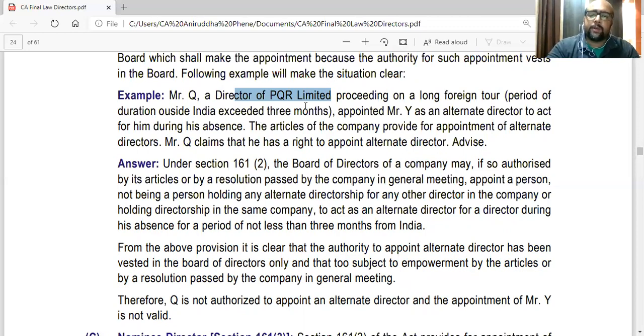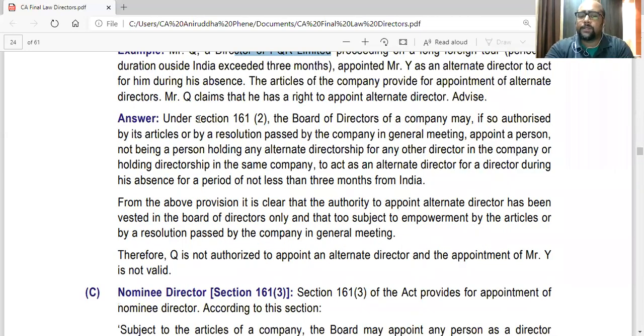So first you have to quote the provision that under section 161 subsection 2, the board of directors may, if so authorized by its articles or by a resolution passed by the company in general meeting, this is the language you have to use, appoint a person not being a person holding any alternate directorship for any other director in the company or holding directorship in the same company to act as an alternate director for the director during his absence for a period of not less than 3 months from India.